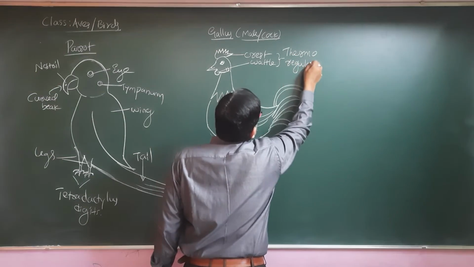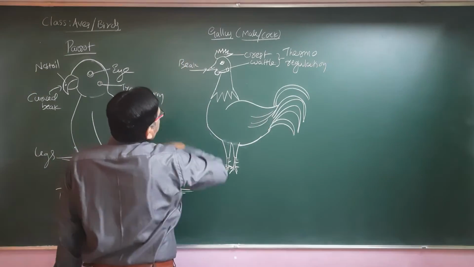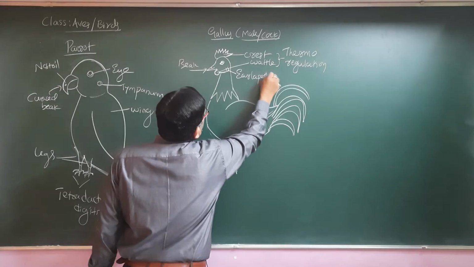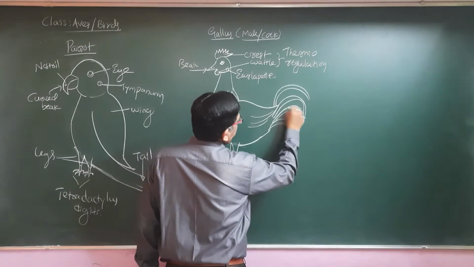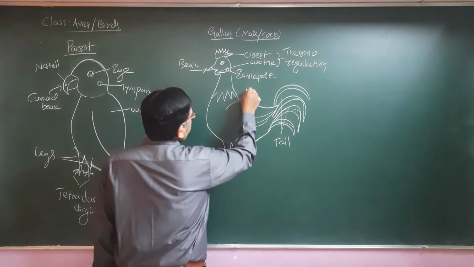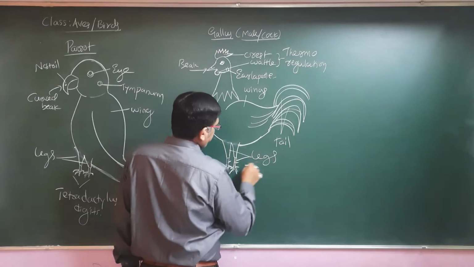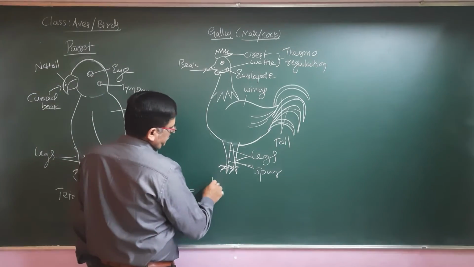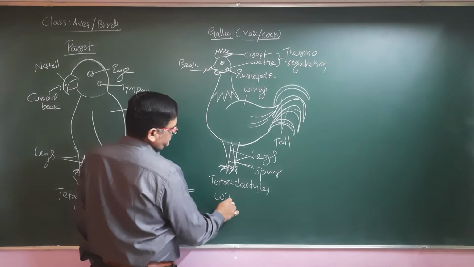Thermoregulation, yes. And here is the beak with the nostril, and then the ear lappet, covering the tympanum. And then we find the tail. So tail, wings, and then legs, and here the spur. Then tetradactyl, with claws.